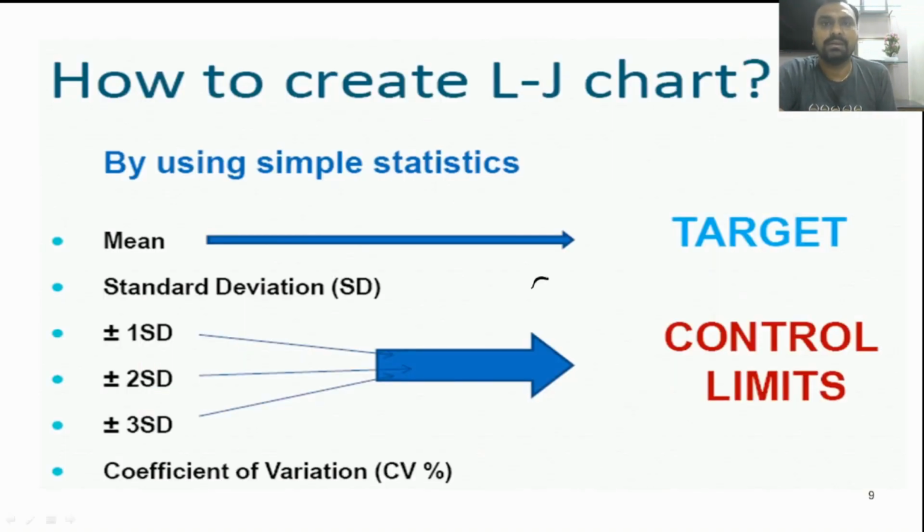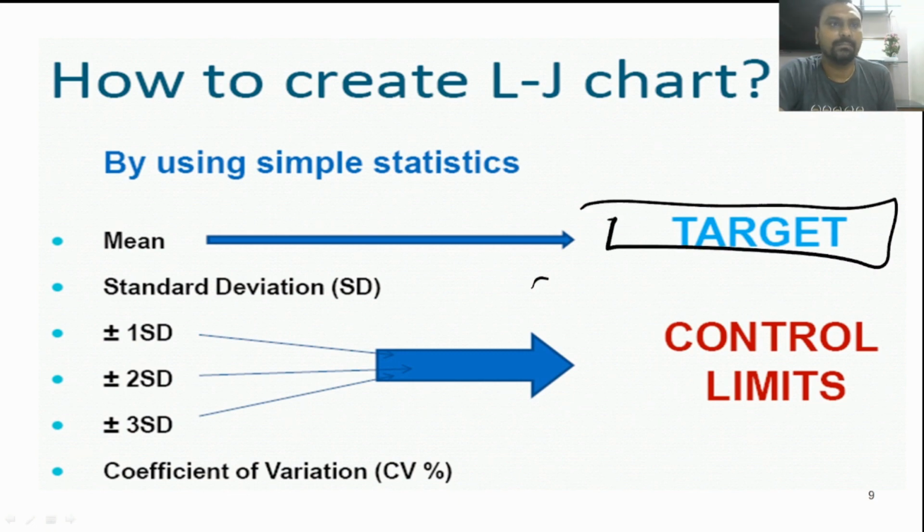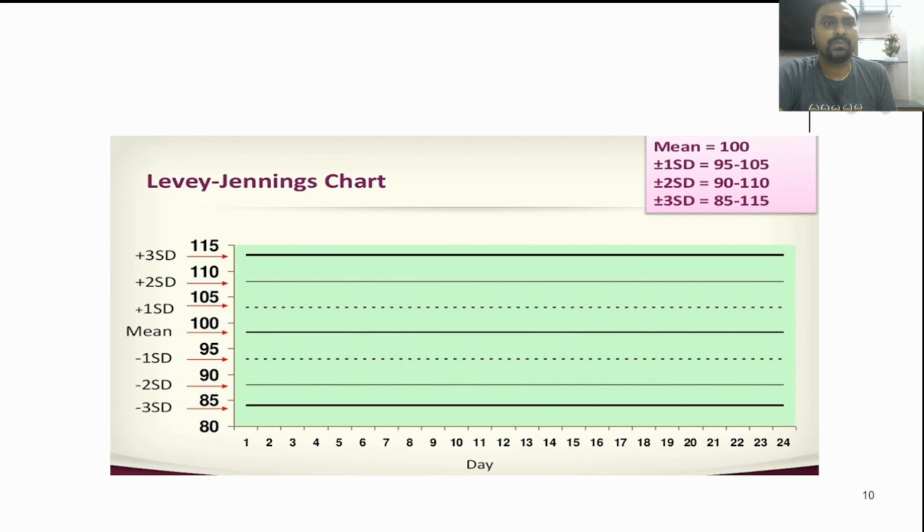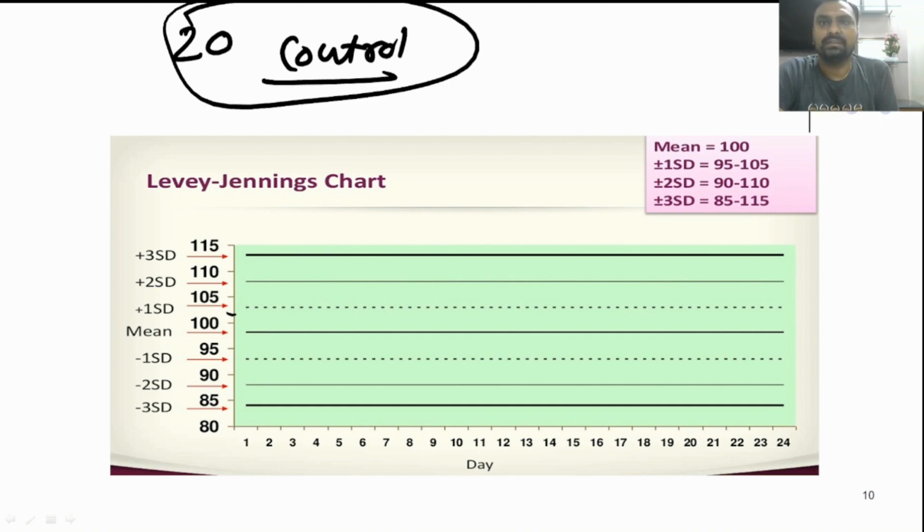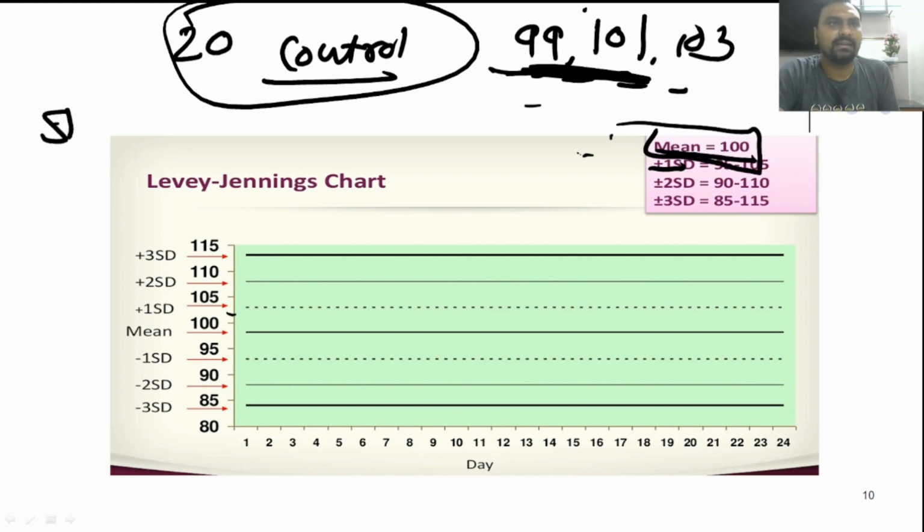So here there will be a target that is called the mean, then the standard deviations, which are our control limits. Okay, mean plus or minus 1 SD, mean plus or minus 2 SD, or mean plus or minus 3 SD. So you can see here, suppose we run 20 control data, okay, and we get the mean, which is 100, and we will get the standard deviation.